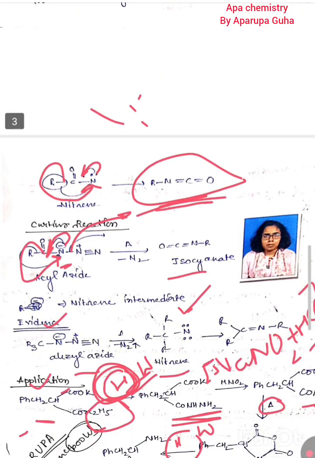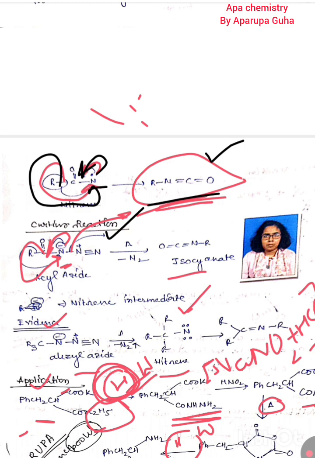In rearrangement reaction, the paired electron goes this way and this R group goes this way, so isocyanate can be produced. Here in the Curtius reaction, N2 is released, isocyanate can be produced, nitrene as an intermediate. Here alkyl azide, so nitrene can be produced, and N=C double bond can be produced.